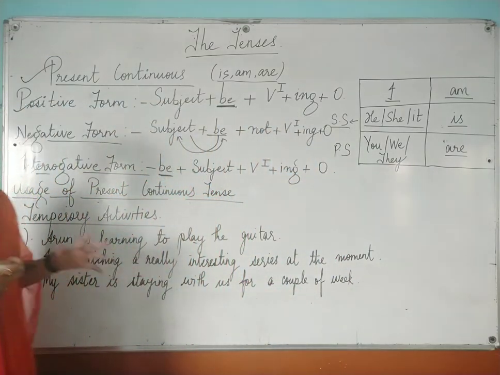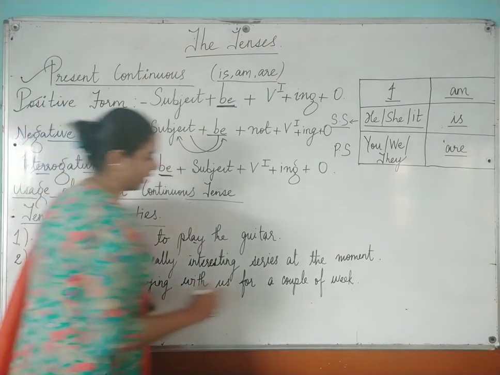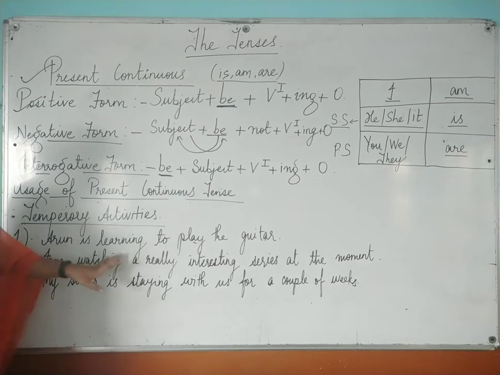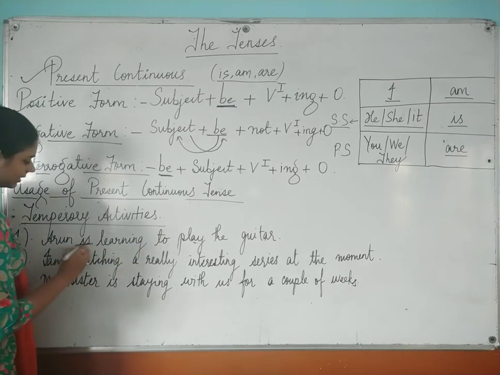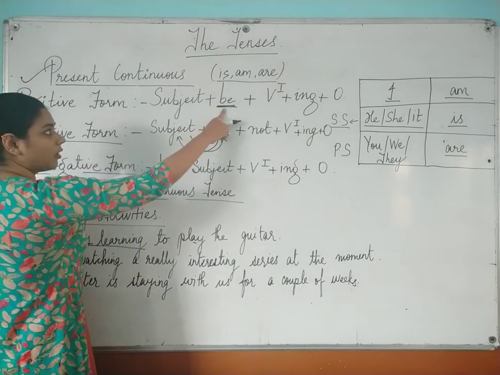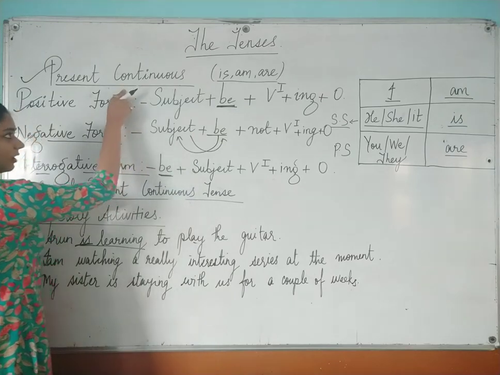Okay, so I hope these three examples are clear to everyone. So first one is Arun is learning to play the guitar. Is you have used over here because is your auxiliary verb which you have to use with present continuous tense.